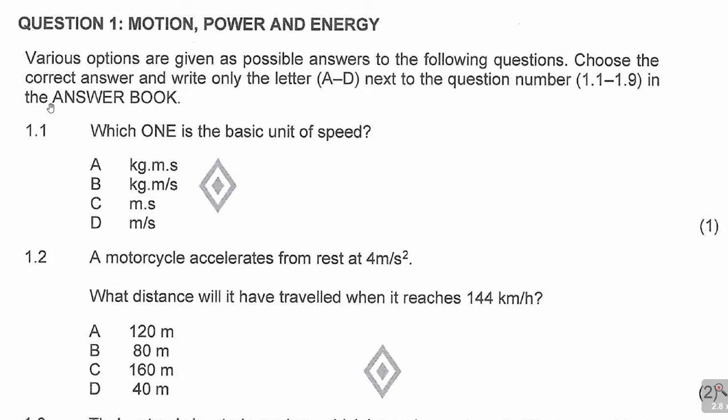So guys, sometimes students just lose out on this. You find that they are saying question 1.1, and then instead of writing B, if the answer was B, you find students actually writing kilogram dot meters per second. Don't write this. You just have to tell us, is it A or is it B? So don't just make errors there. So that is that part.